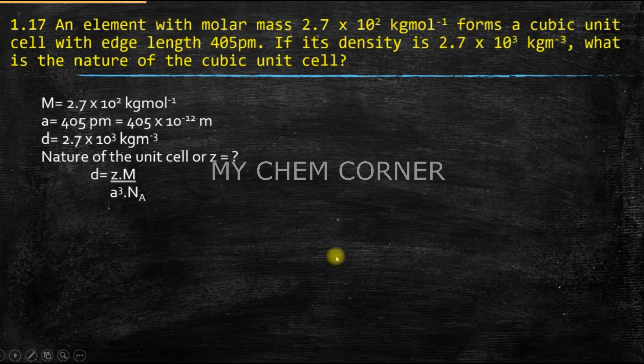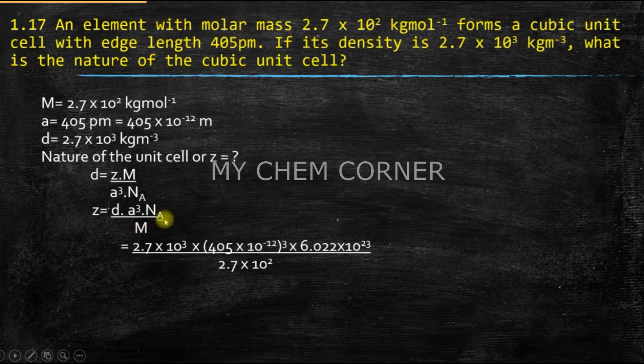So from the density formula, we know density, we know molar mass, we know what a is. We can then cube it. Na is going to be a standard or constant value. So from this entire equation, we need to calculate the value of Z. Once we substitute the values, for d we have 2.7 × 10^3. Then we have the value of a, which needs to be cubed. Then we have Na, which is a constant, 6.022 × 10^23. And the last one is the molar mass, 2.7 × 10^2. So when we calculate all of this, Z comes to 4.